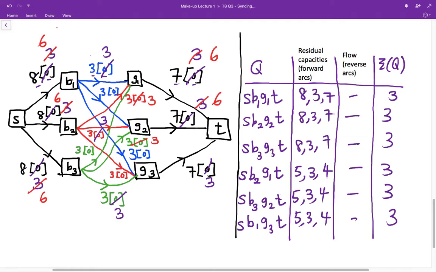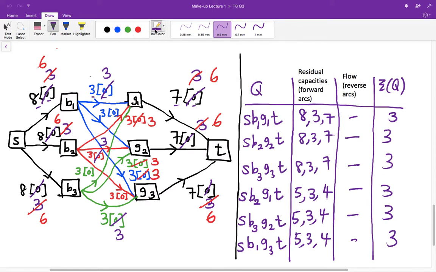The arc from B1 to G3, so this flow here will be revised to 3, and finally this one here will be revised to 6. Looks like I'm running out of space here. Let me erase this and continue finding incrementing paths, if any.